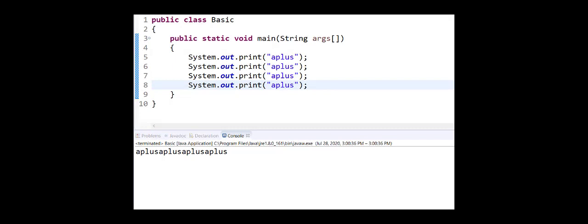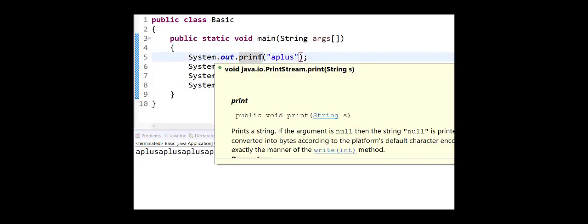Now that we have a general idea how print and print line work, let's take a look at some code and see what's actually going on, make some changes to it, and see what output we get based on those changes. So on the screen, I've got 4 print statements, and each one of those print statements prints out A plus. You'll notice when I run it, all 4 of the words A plus, those string literals, are all on the same line. Print will print a value and stay on the same line.